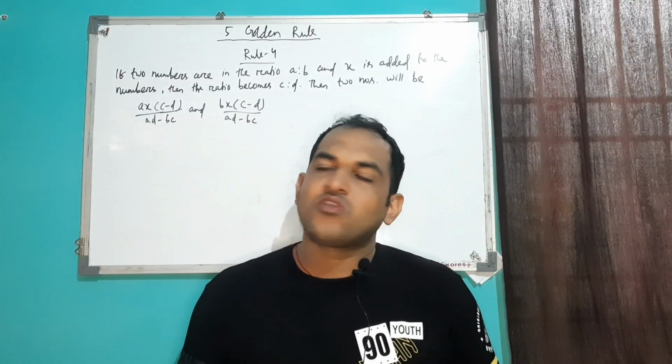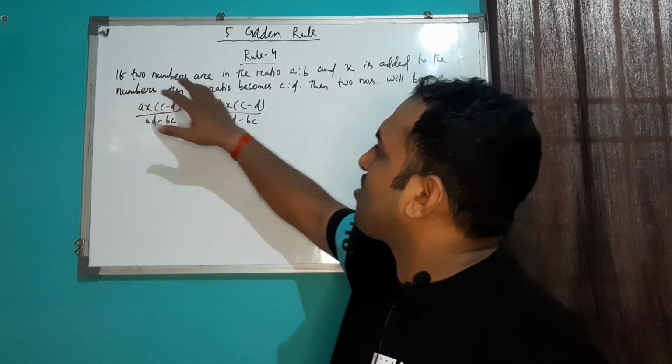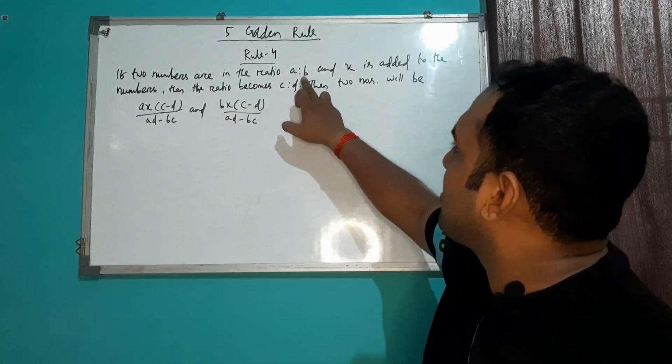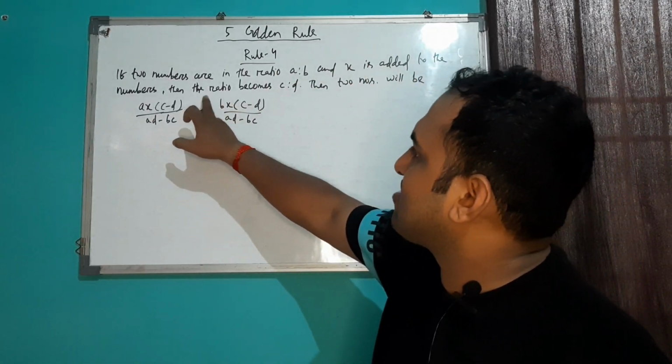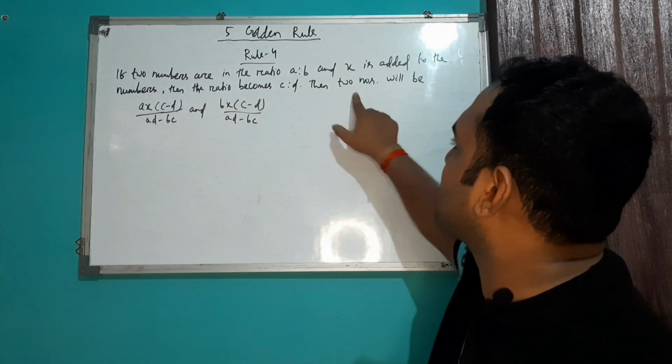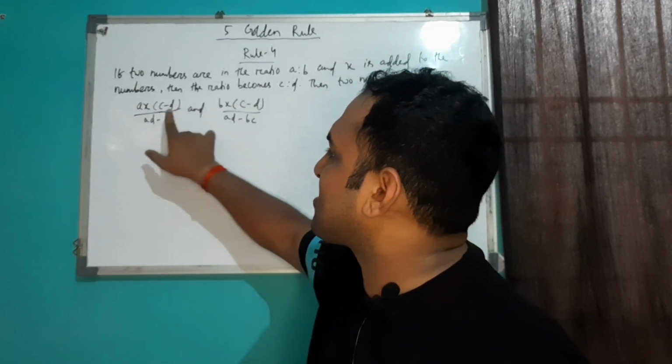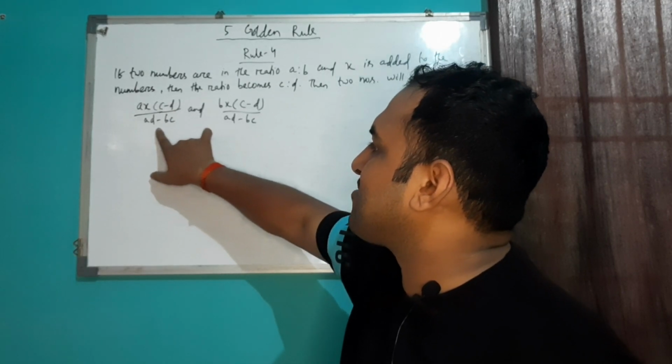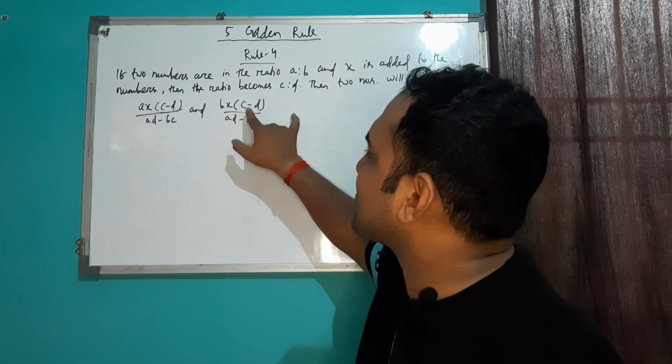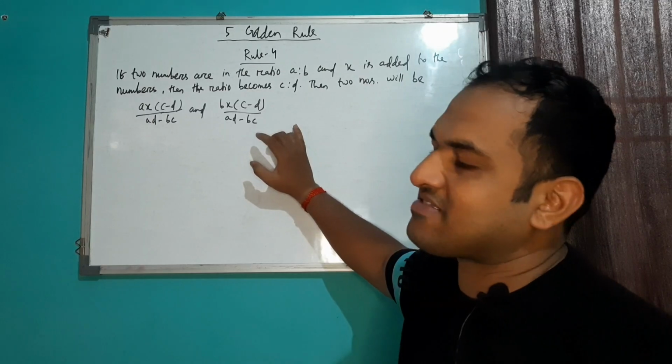Now I will discuss rule number 4. If two numbers are in the ratio of A to B and X is added to the numbers, then the ratio becomes C to D. Then the two numbers will be AX into (C minus D) whole divided by (AD minus BC) and BX into (C minus D) upon (AD minus BC).